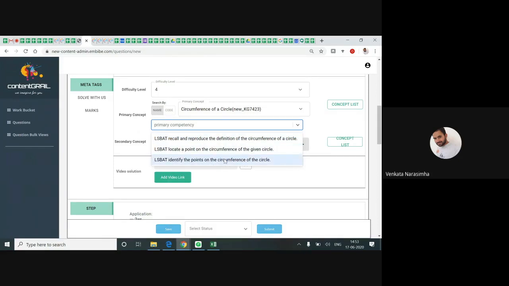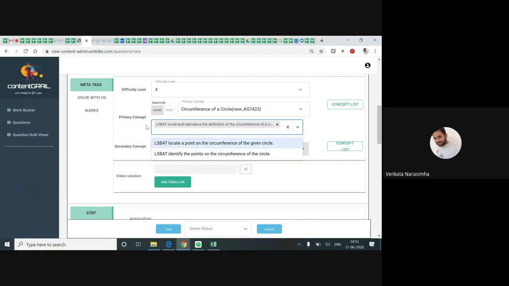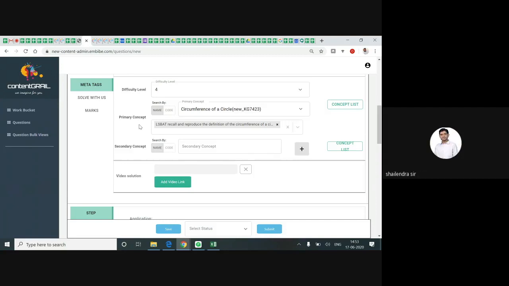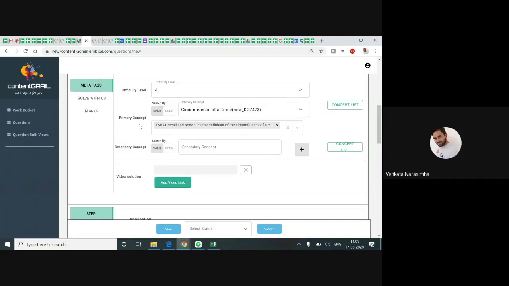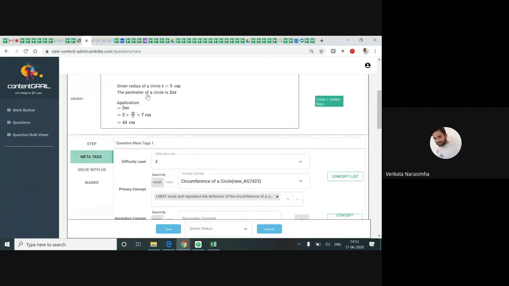Identify the points on the circumference of a circle. Now, reproduce the definitions of circumference of a circle. Step one is mostly this. So you can even define it here. Circumference of a circle is nothing but the outer boundary length of a circle. You can define it here.